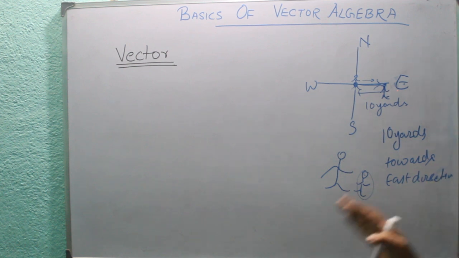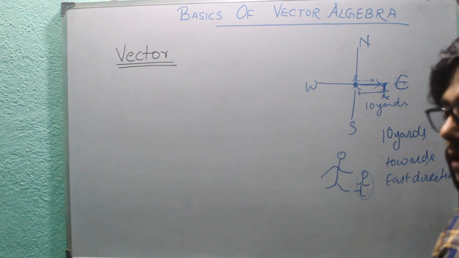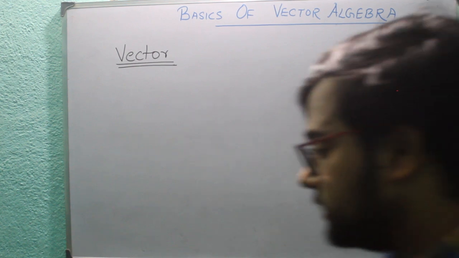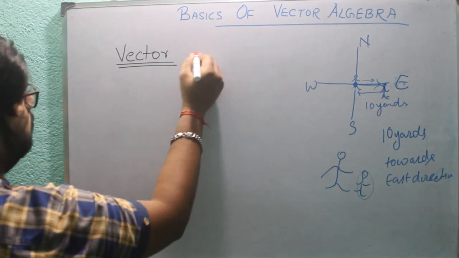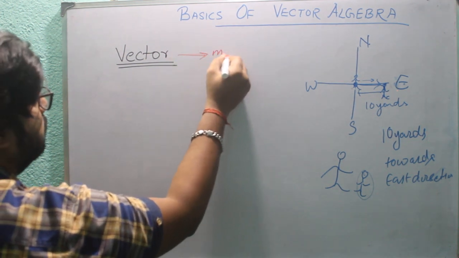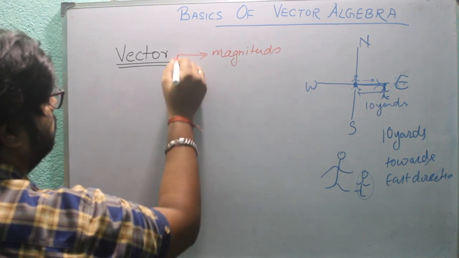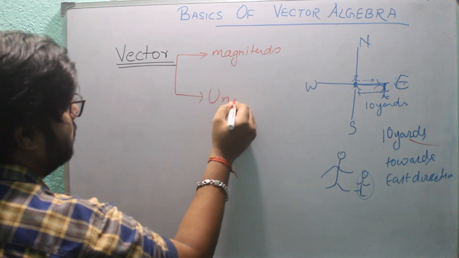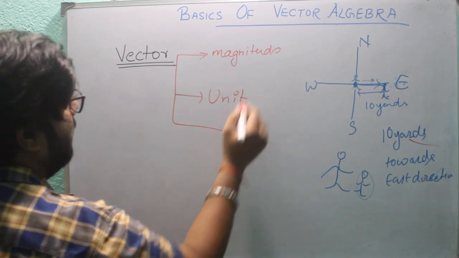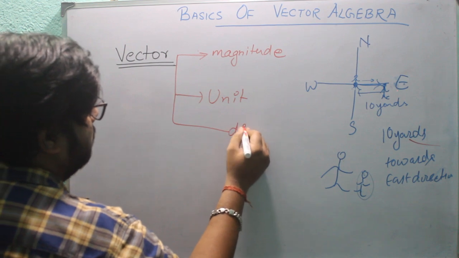Okay, this thing I am only telling you about the length or distance one. So vector quantities are the quantities which need magnitude, along with unit, and direction.